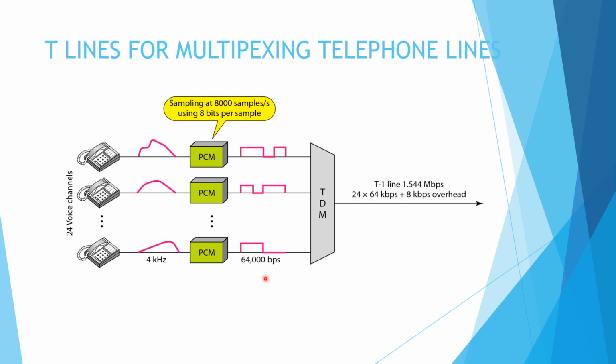Each signal is sampled at 8000 samples per second, so we need to add additional overhead of 8 kilobits per second. So the total T line capacity is 1.544 megabits per second.